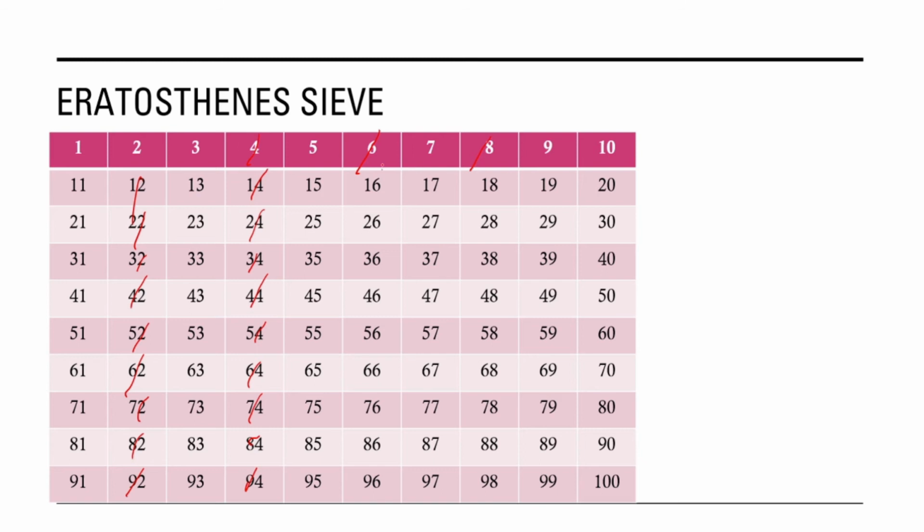The next step is to see the next number. The next prime number is 3. We can circle those prime numbers. The next prime number is 3. So now we have to see all the multiples of 3. Here some of the multiples are already struck out, so we do the remaining ones alone: 21, 27.